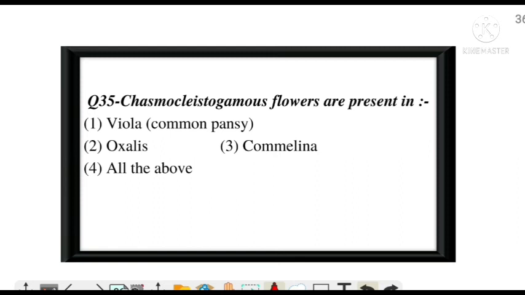Chasmocleistogamous flowers are present in. Means a flower that contains both chasmogamous and cleistogamous. And NCERT examples. Correct answer is all of these. Next question.